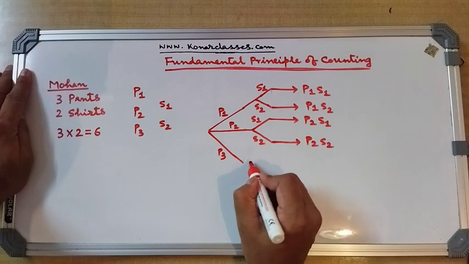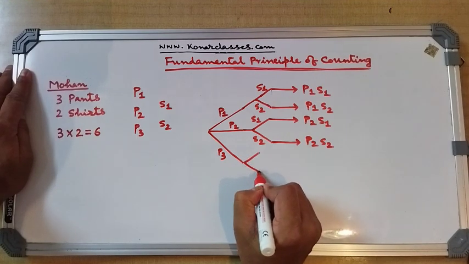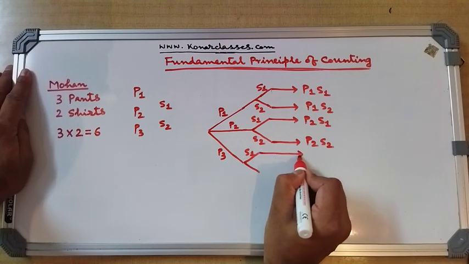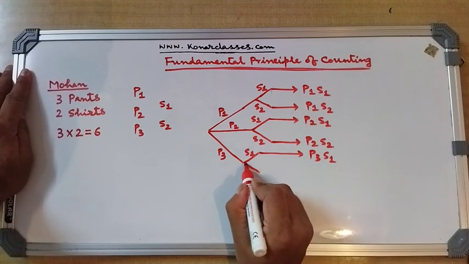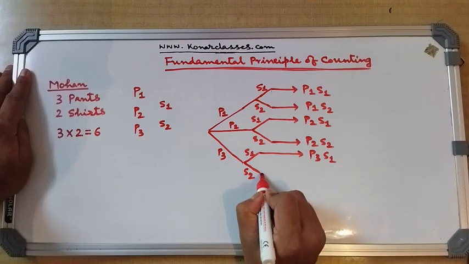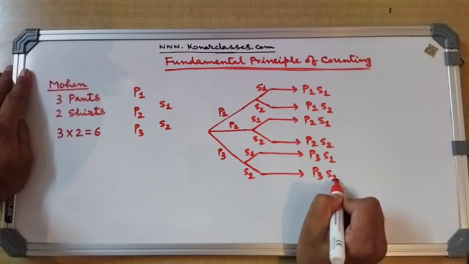Similarly, after choosing the pant P3, if he chooses the shirt S1, the pair is P3 S1. And after choosing pant P3, if he chooses shirt S2, the pair is P3 S2.